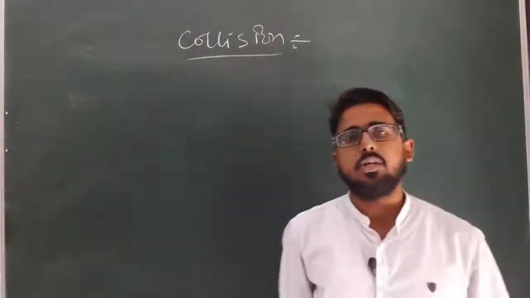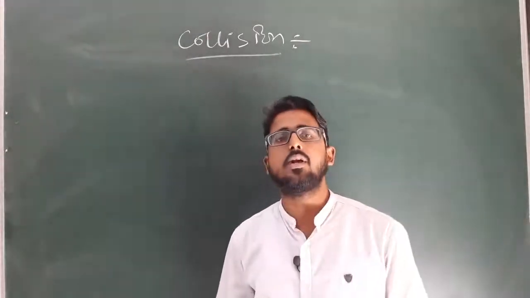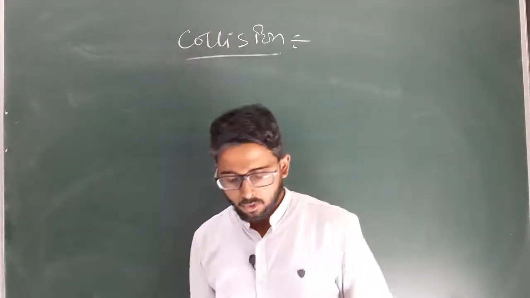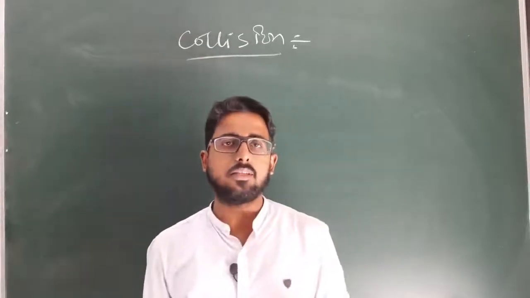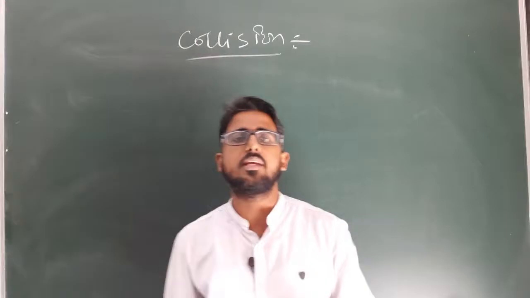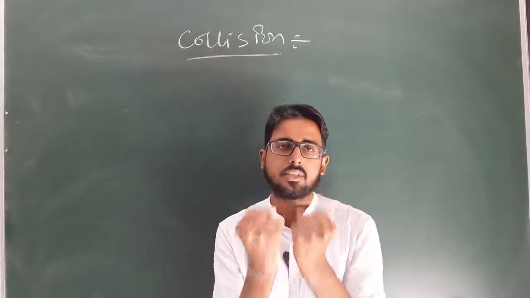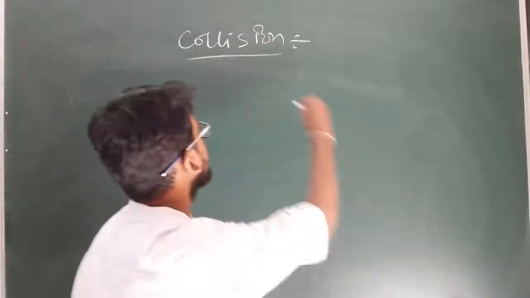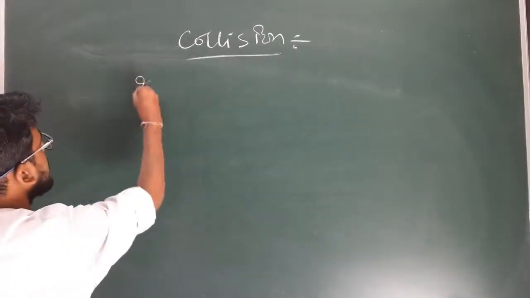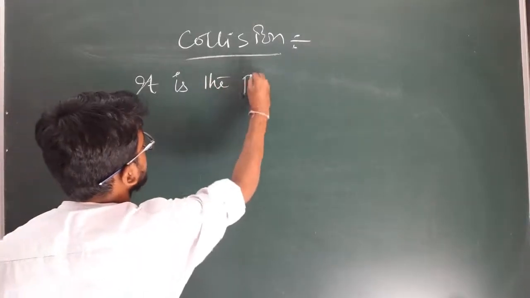The term collision is defined as the process when two bodies interact with each other. Okay, the process of interaction of two bodies or two particles is known as collision, or simply we can say that when two bodies or two particles collide with each other, that process is known as what? Collision.